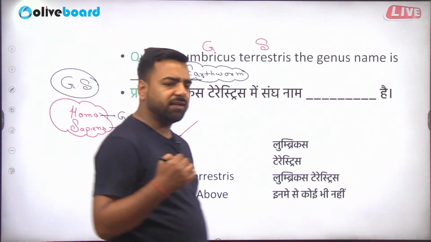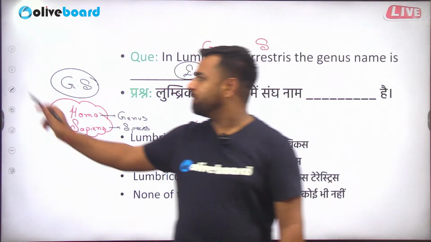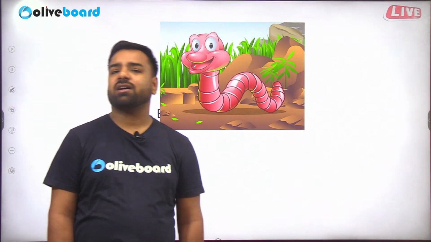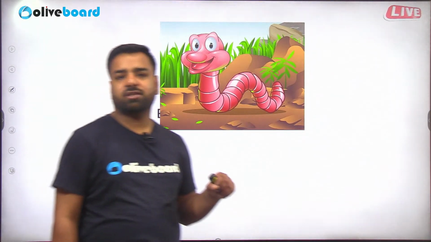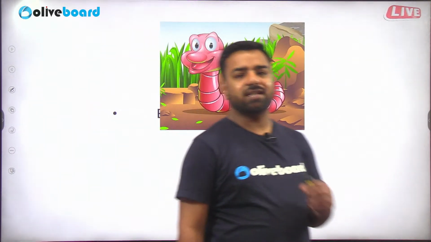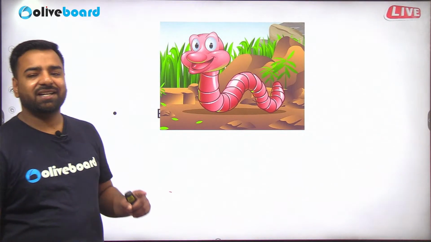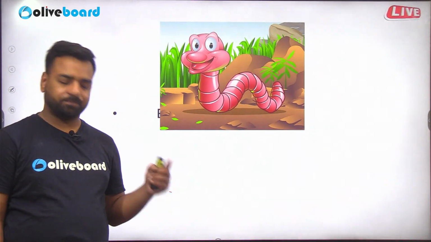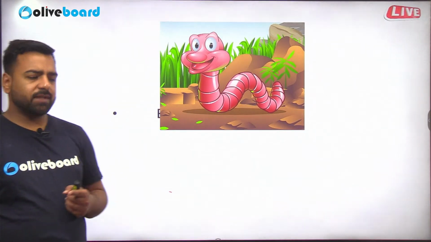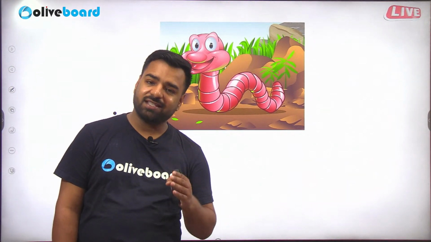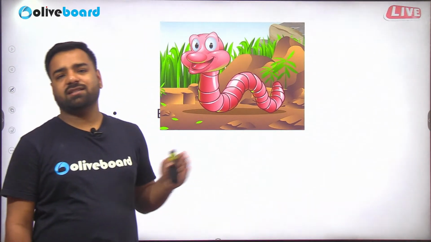Similarly, what is the scientific name of neem? The scientific name of neem is Azadirachta indica. Azadirachta is the genus, and indica is basically the species. So Azadirachta indica is the name of neem. Similarly, Felis catus, that is the scientific name of the cat. So Felis and catus: genus, species.